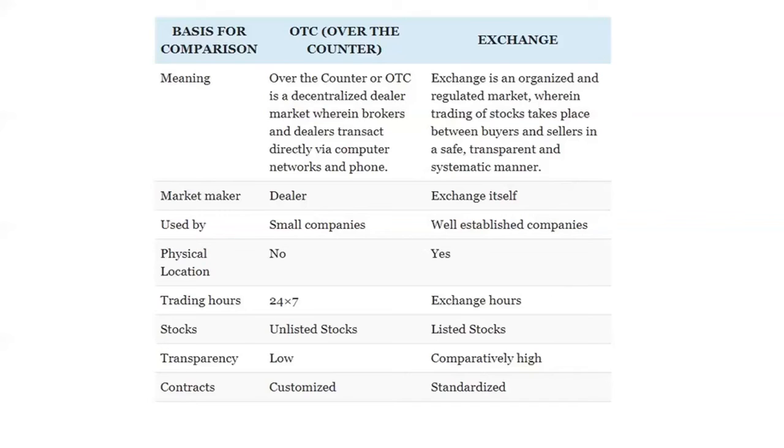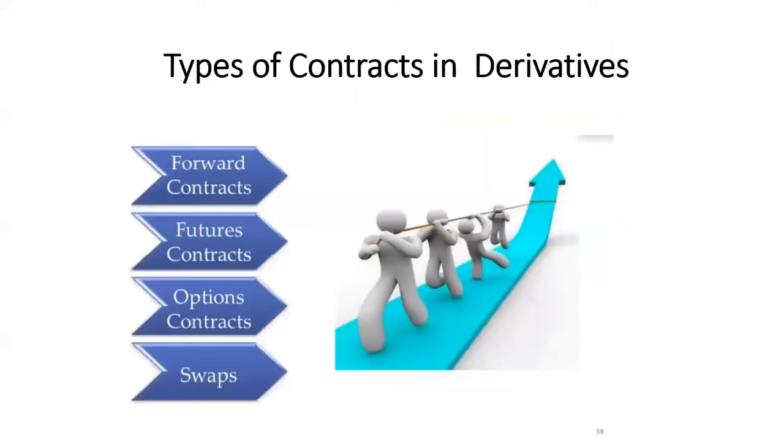Then stocks. Unlimited stocks can be traded in the over-the-counter market, but limited stocks are allowed to trade in the exchange market. Then we have transparency. The transparency in OTC is low, but it is comparatively high in the exchange market. Let's understand the contract. The nature of the contract in OTC is customized, but in the exchange market, these are standardized contracts. Proper standards are followed in this exchange traded market. I hope this is clear.